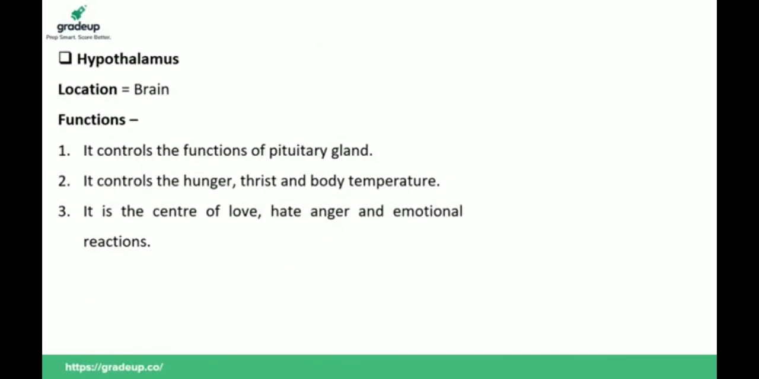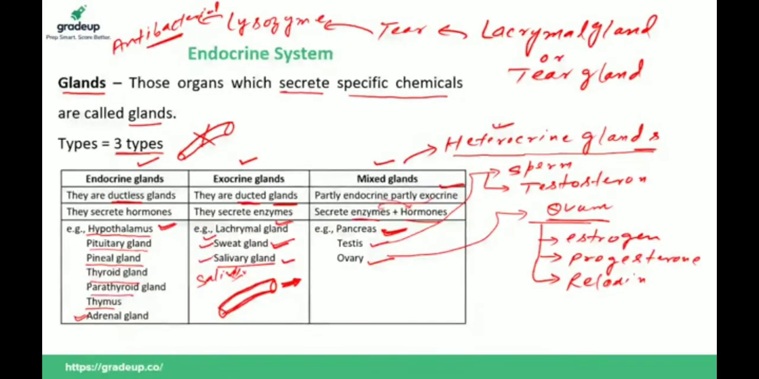So the first endocrine gland is our hypothalamus. Where is this gland located? Hypothalamus is found in the brain. Very super duper hit question. If you talk about the functions of hypothalamus, it controls the functions of the pituitary gland. Below hypothalamus we have the pituitary gland, and hypothalamus controls and coordinates its functions.